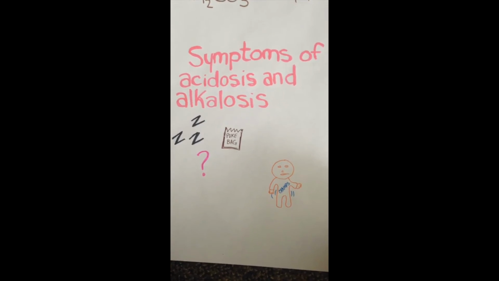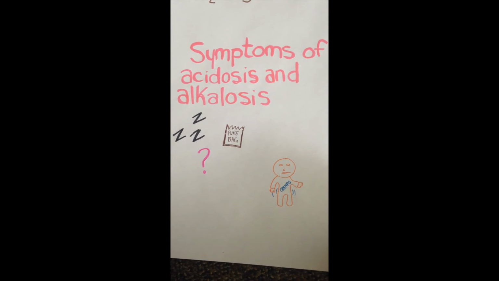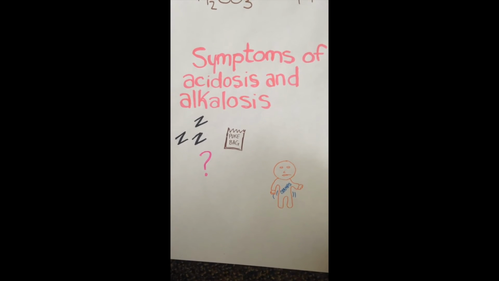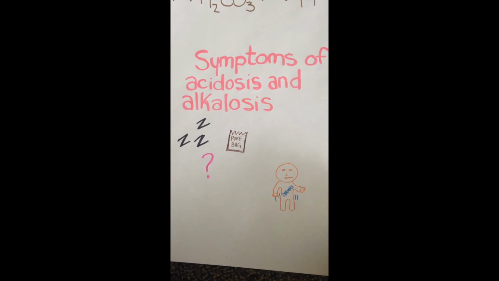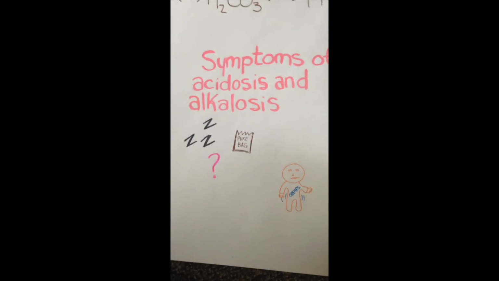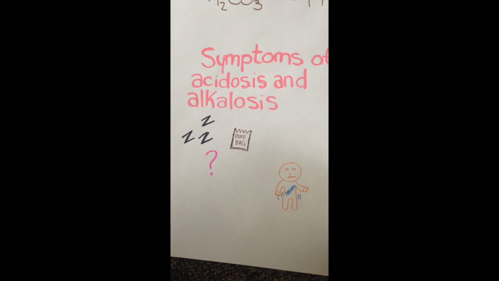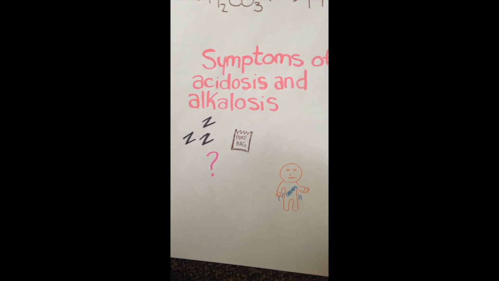Symptoms of acidosis include fatigue, nausea, vomiting, increased breathing, confusion, and headaches. It could possibly lead to seizures, coma, or even death. Symptoms of alkalosis include irritability, weakness, and cramping.